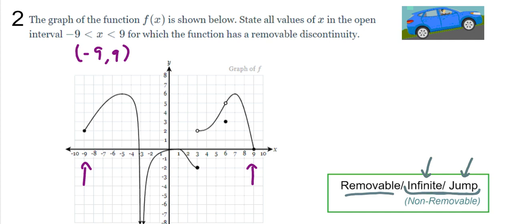All right, so where are they removable? So the removable ones are wherever we see a hole. We see a discontinuity here at -3, right? So we know, oh no, that is non-removable, and we're looking for the removable ones. We're driving along, and it's like, the road ended, and we have to get hoisted up to join. So that's non-removable. But at x equal to 6, we're driving along, and there's just a hole in the road. Okay, we can fill that in. That's removable. So we'll say it's removable at x equals 6.